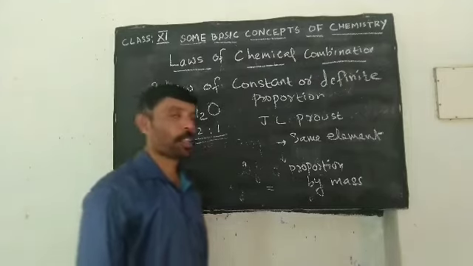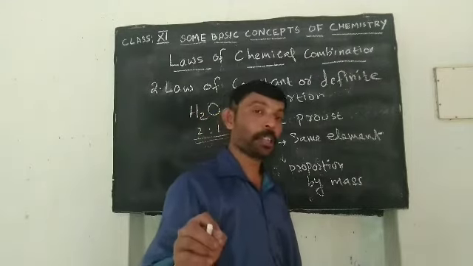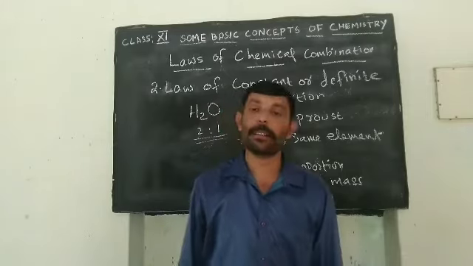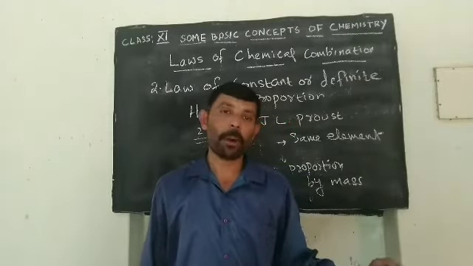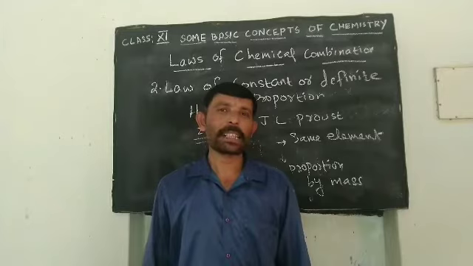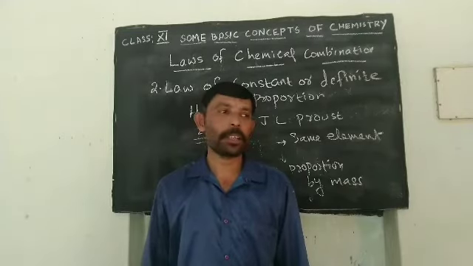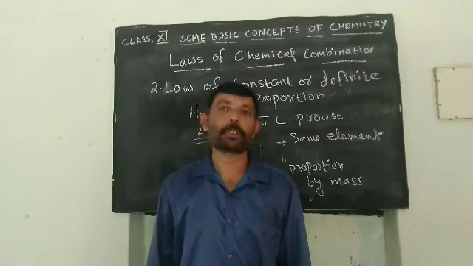So the law of constant proportion or definite proportion can be defined in such a way that the same compound always contains the same elements combined in definite proportions.